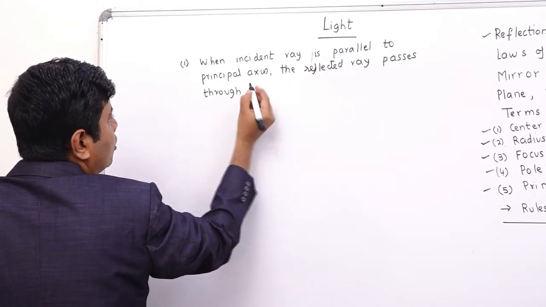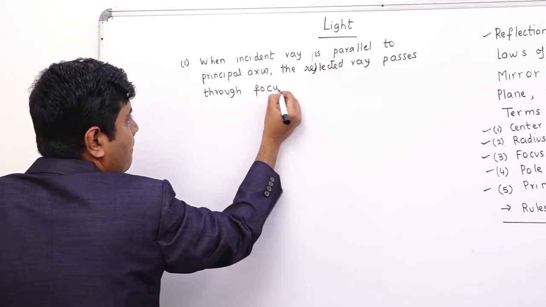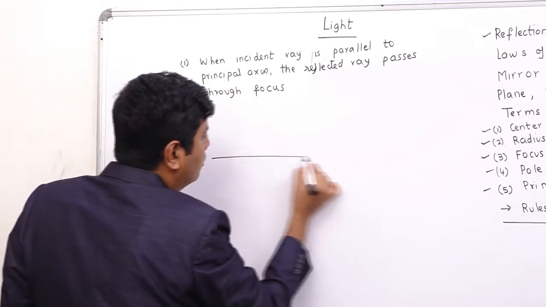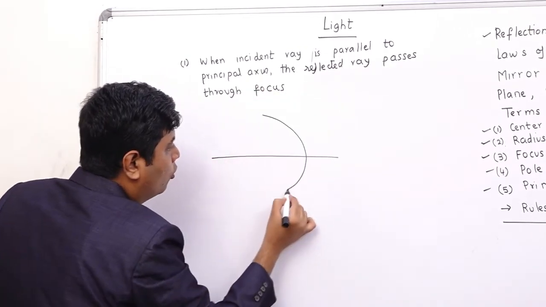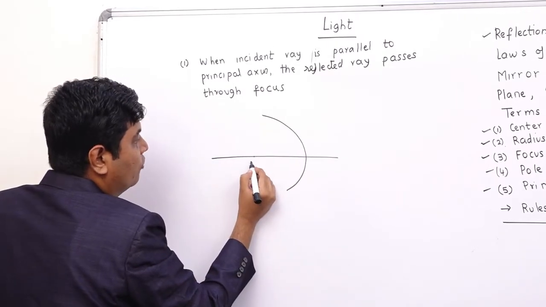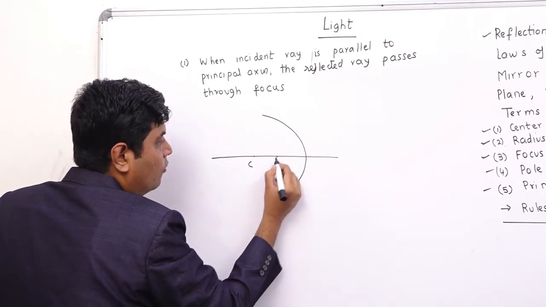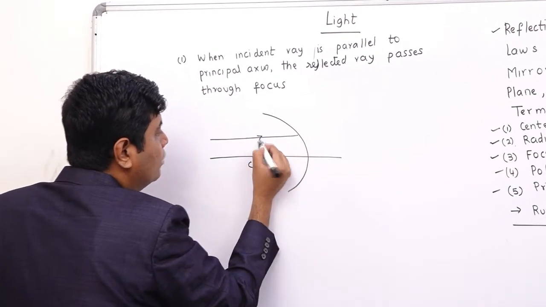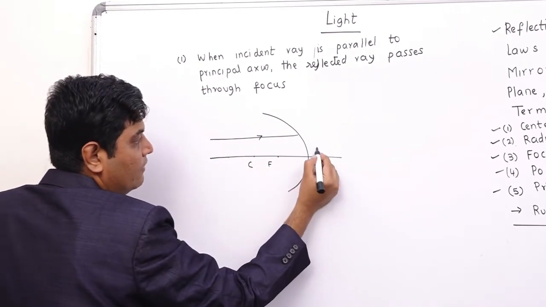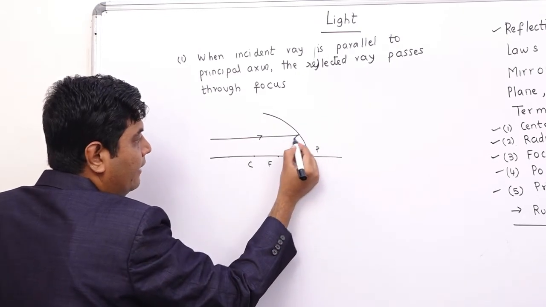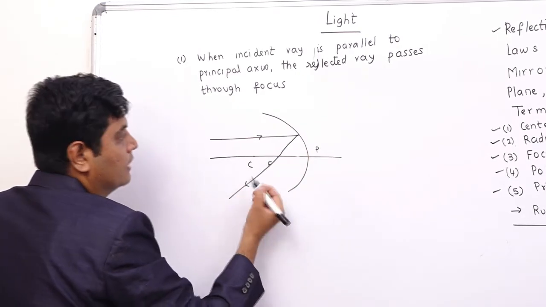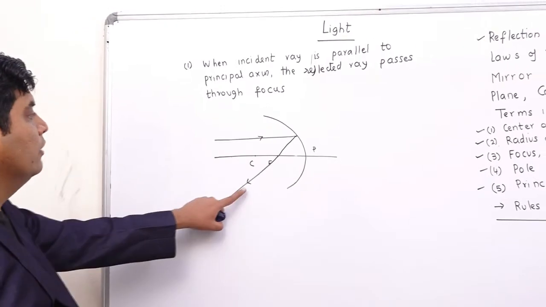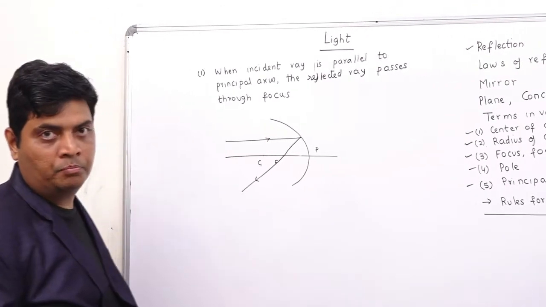Focus. So this is the rule you have to remember. Suppose this is your concave mirror, this is your center of curvature, this is your focus. If your incident ray is parallel to the principal axis, this is your principal axis, this is the pole, then the reflected ray will pass through the focus. You have to draw the arrows properly.